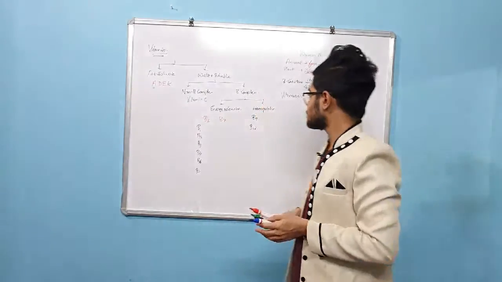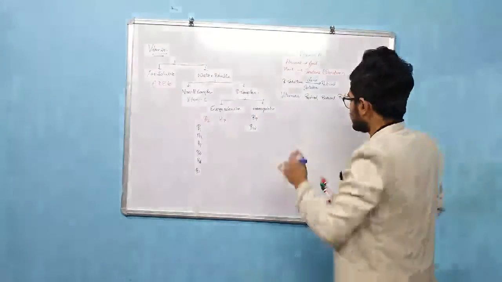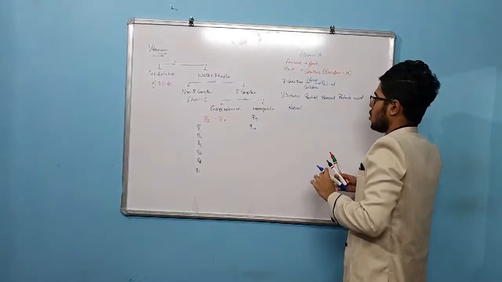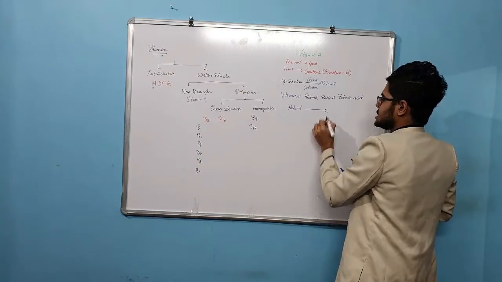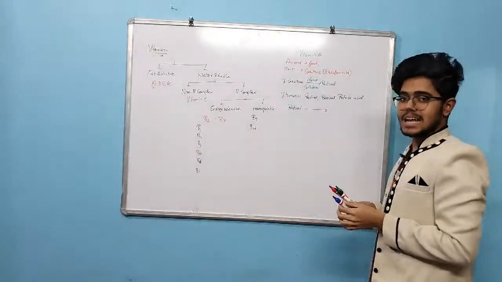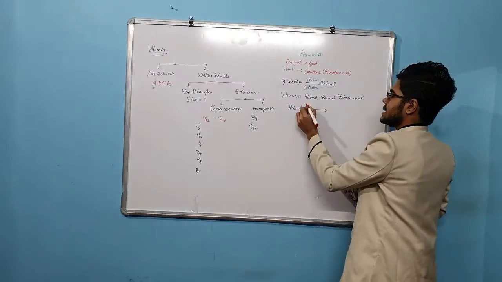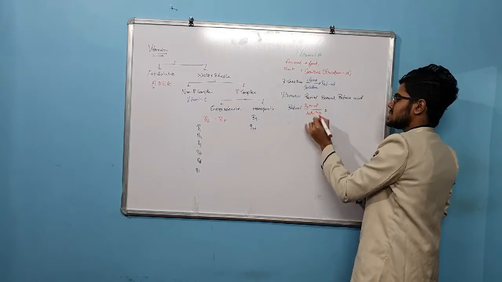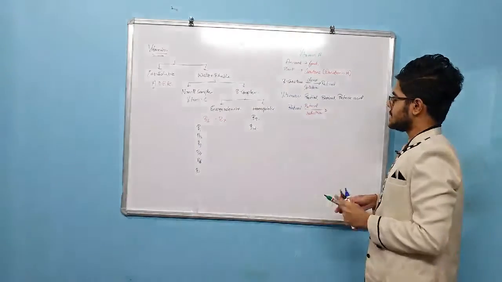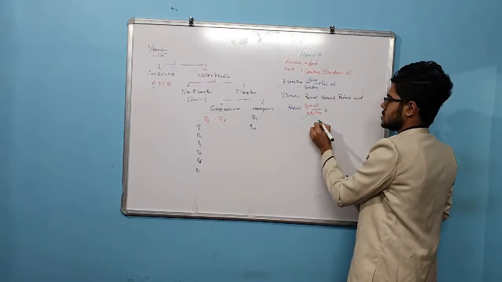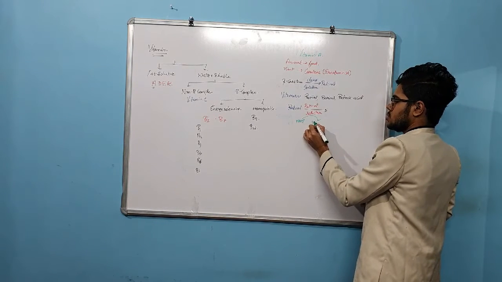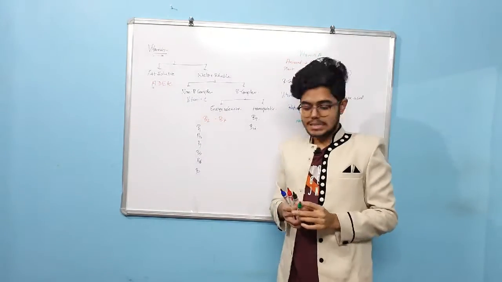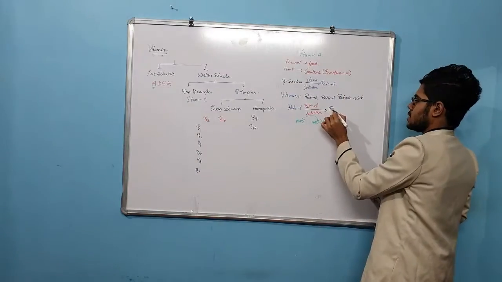Now let us form an equation. It is obtained as retinol. This retinol, through the enzyme retinol reductase and the substrate NAD plus, through NADH plus H plus, forms retinal.